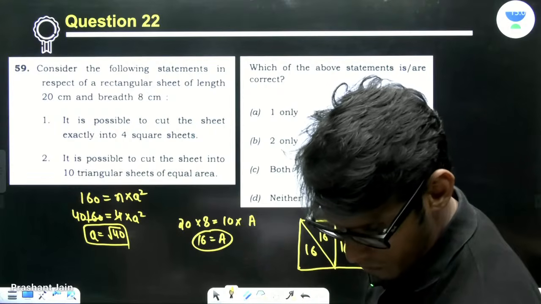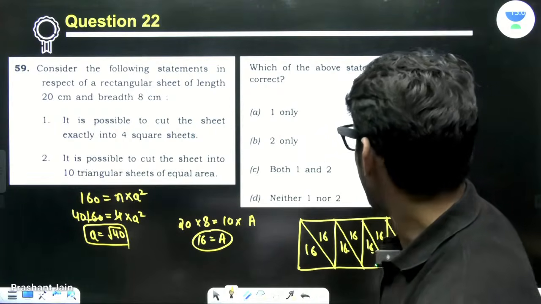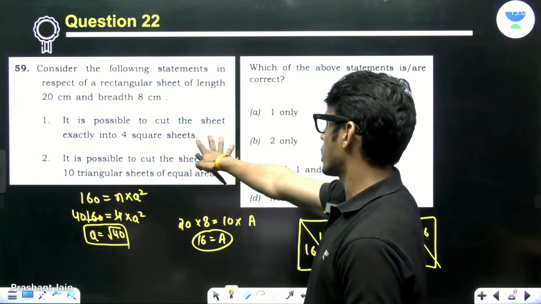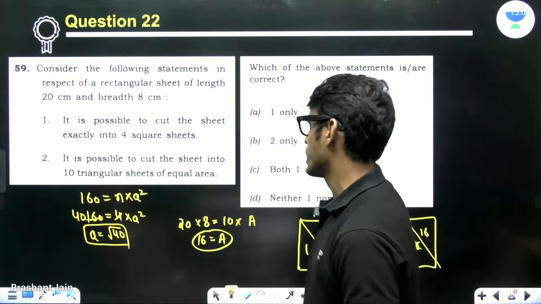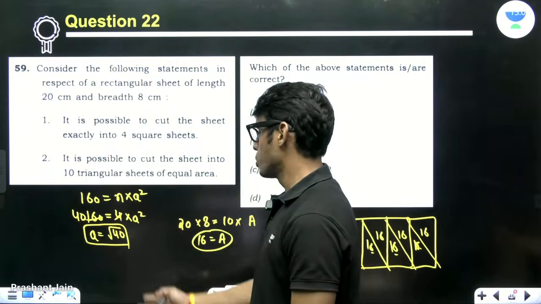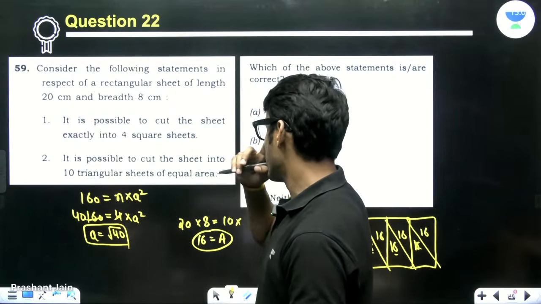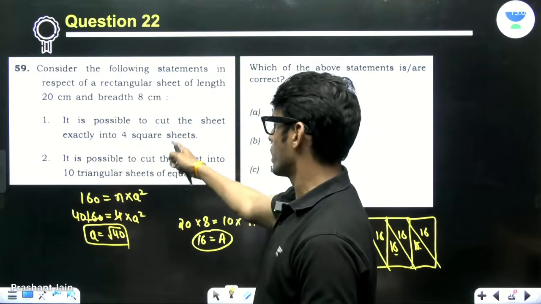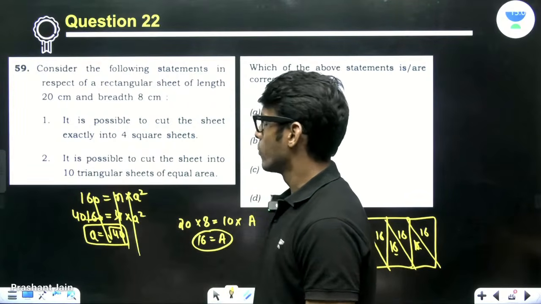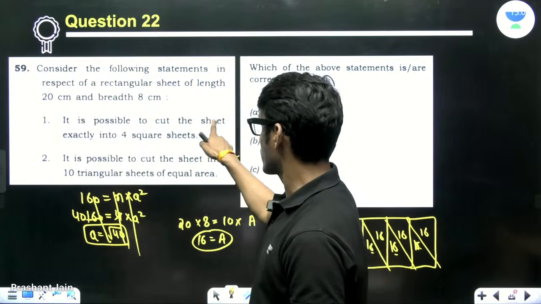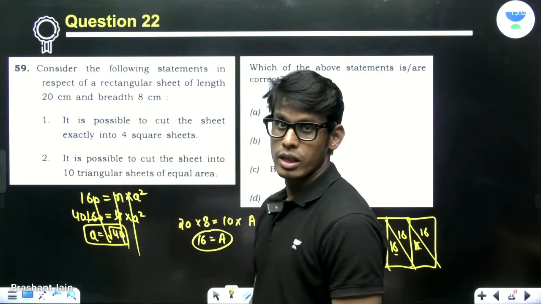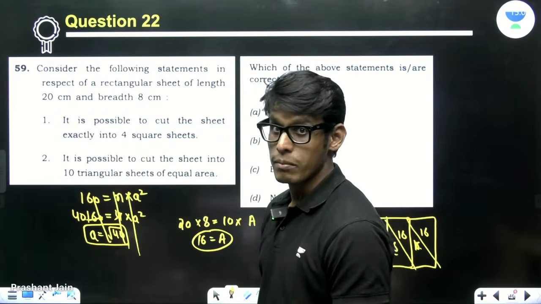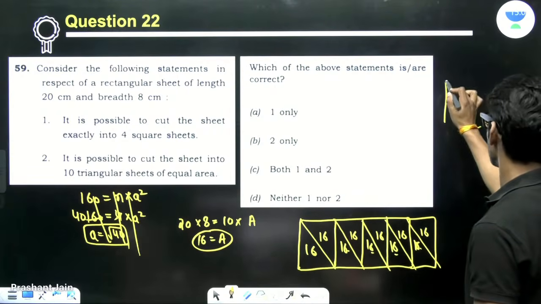This is problem 22. So this is doable. Now we just have to say, it is possible to cut the sheet exactly into 4 square sheets. Oh, it is saying 4 square sheets, not of equal area. We don't have to equate the area here. They need not be the same. It is written, they need not be the same. So then we can try.